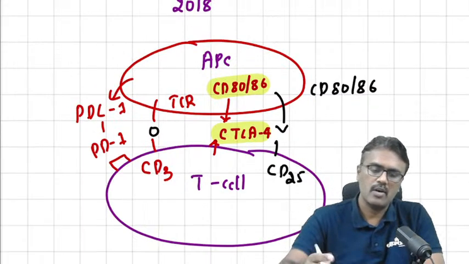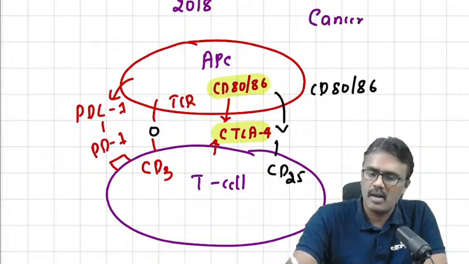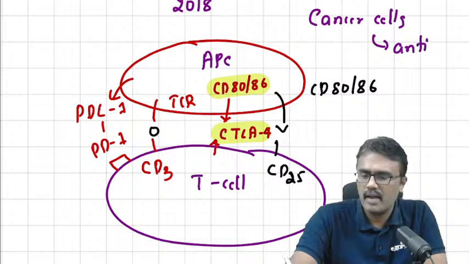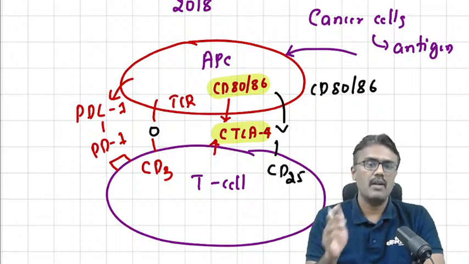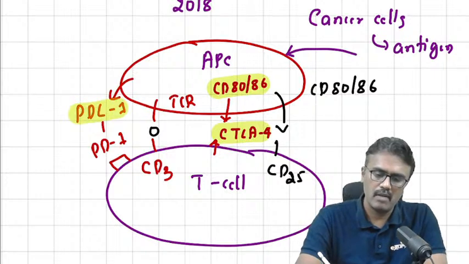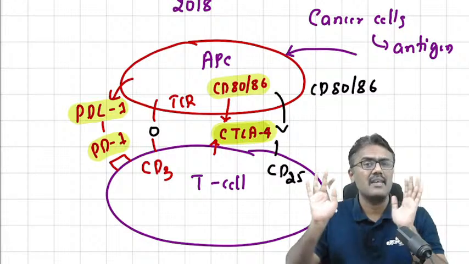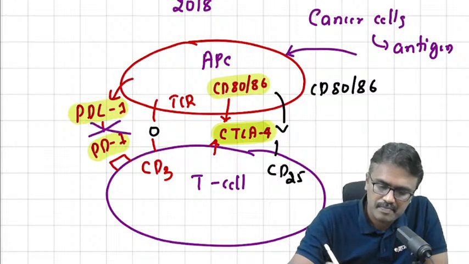Then the scientists thought, if I want to kill the cancer cell, what happens when the cancer cell dies? They will produce an antigen, and the antigen is given to the antigen presenting cell. Then the immunity should remount, but it will not happen because PDL1, PD1, and CTLA4 are going to inhibit the immunity, so cancer cells are not killed. Then they thought, why don't we block this?